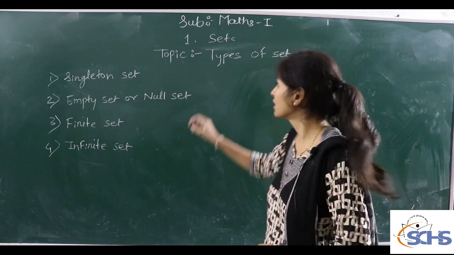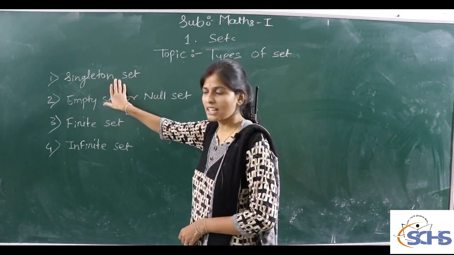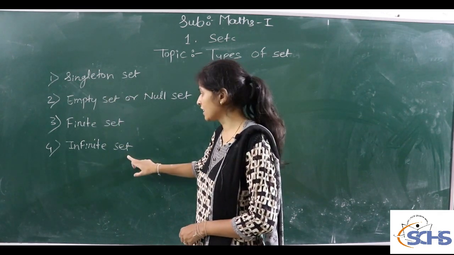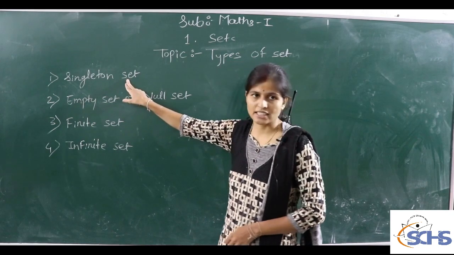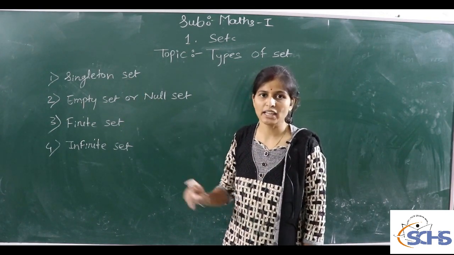Now we learn about types of sets. There are 4 types of sets: singleton set, empty set or null set, finite set and infinite set. First one, singleton set. The set which contains only one value, one element, is called a singleton set.